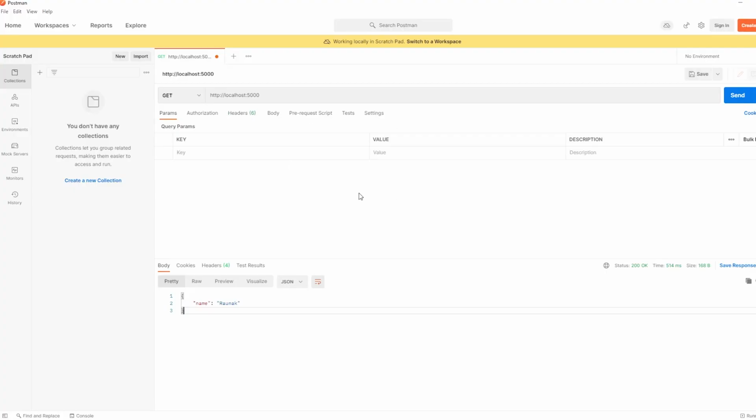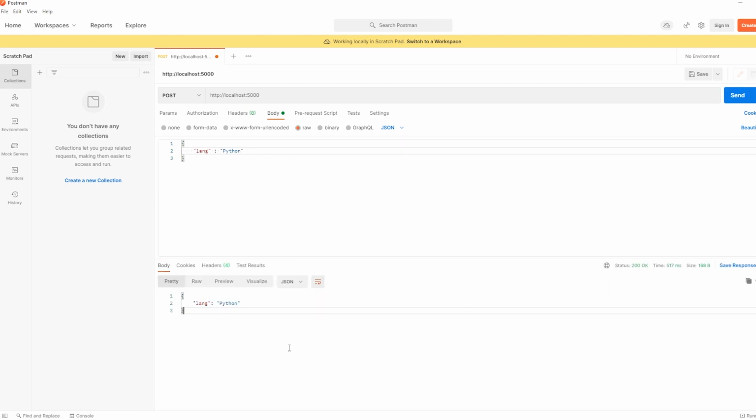All right, so in Postman at the moment, my server is up and running. If I go and send over here, I'm going to get the default, which is name colon Ronak. But now here I'll go and select post. So my method is now post, and after that I'm going to go to the body, and go to raw, where instead of text I have to select JSON. Now here I'm going to say lang, and here I can specify the language I want to pass to it. So I'll say Python. All right, and now I'm going to send it.